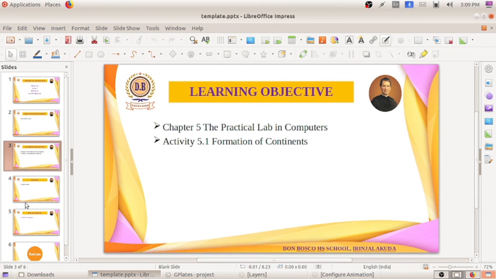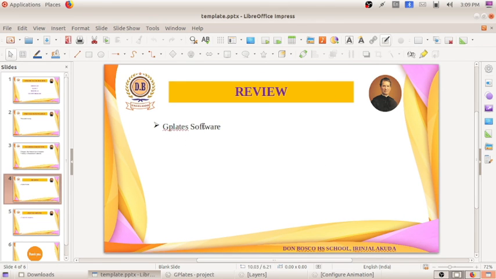So how can we open the GPlates software application? Education GPlates. When we open GPlates software, we studied toggle visibility, drag globe, open feature selection, starting and ending the animation, and reverse animation. So these all things we have studied.